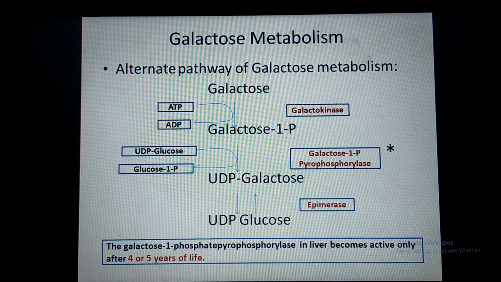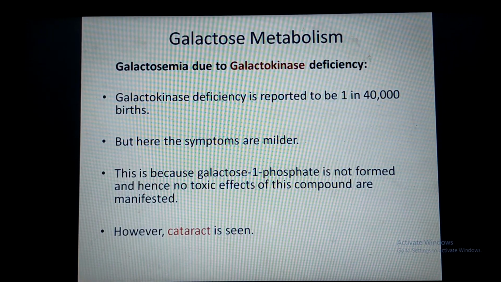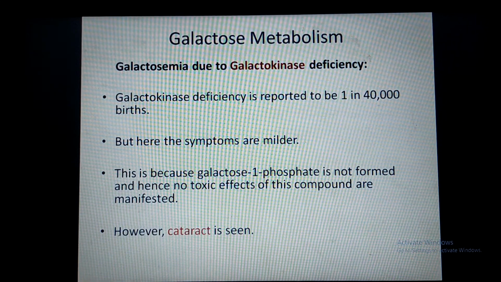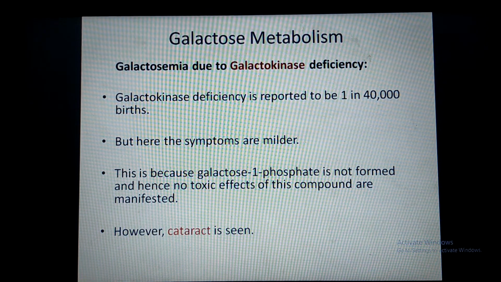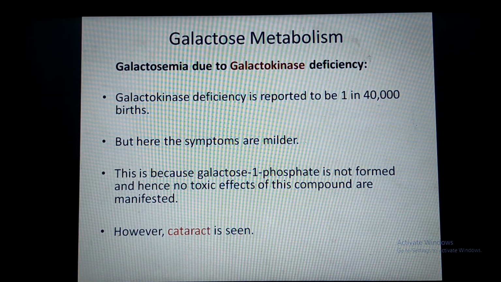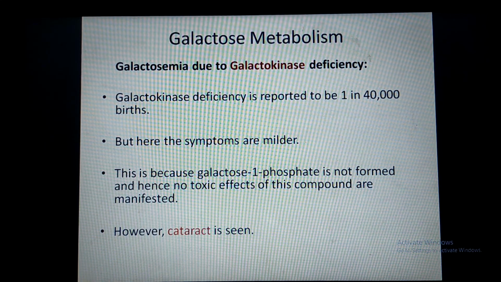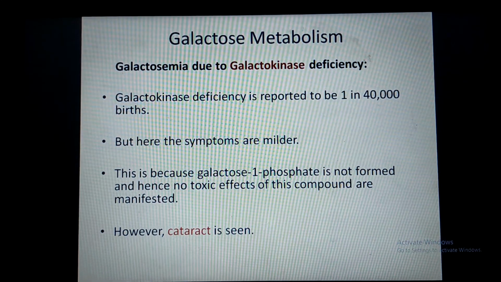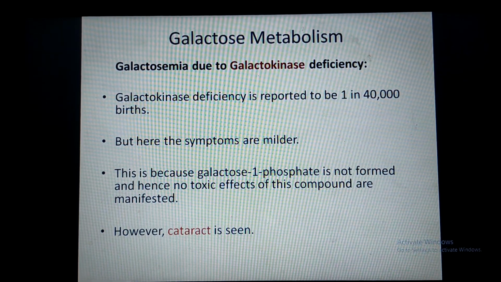Only galactose level is increased. As galactose 1-phosphate is not accumulated in various tissues, the symptoms are mild, but cataract is seen due to deposition of galactose and its reduced form dulcitol in the lens. So this is about galactosemia.